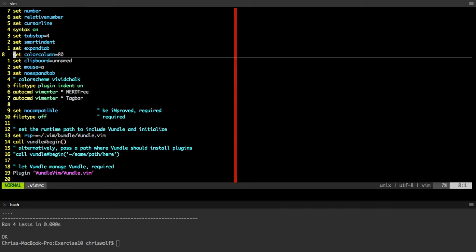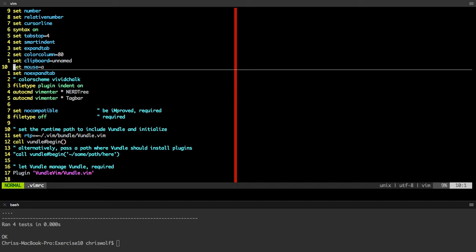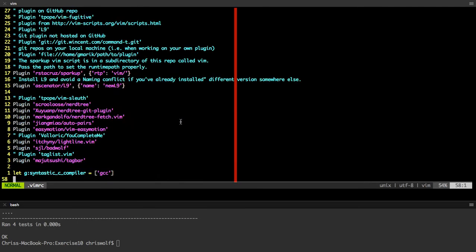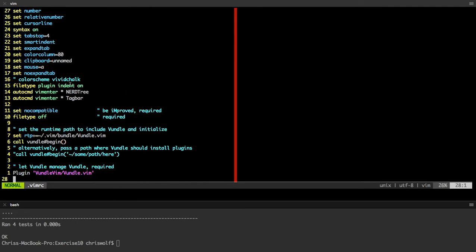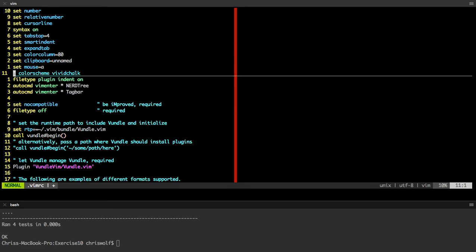Set color column to 80. That's this red line, saying once you get here, that's 80 characters, so you probably want to cut it off. Clipboard to unnamed just means it clips to the default clipboard. Set mouse to A means that if I wanted to, I could scroll with my mouse. I very rarely use that. No expand tab, shouldn't be there.